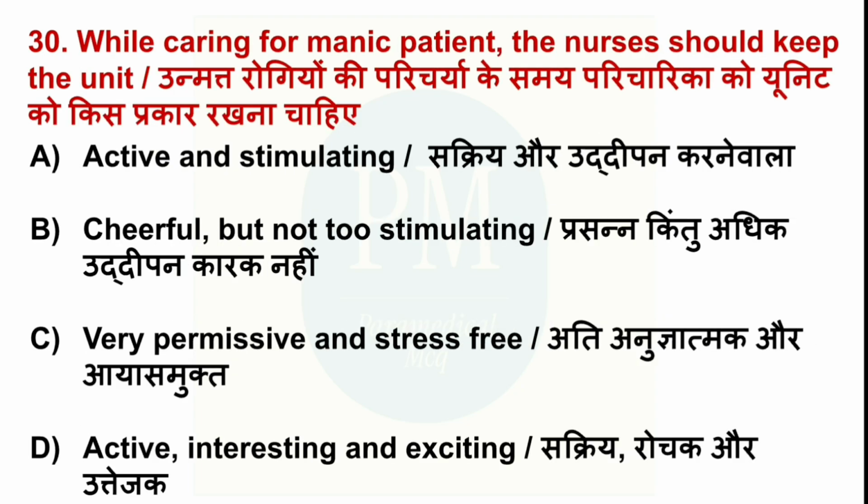While caring for a manic patient, the nurse should keep the unit option A, active and stimulating, option B, cheerful but not too stimulating, option C, very permissive and stress-free, option D, active, interesting and exciting. The correct option is option D, active, interesting and exciting.